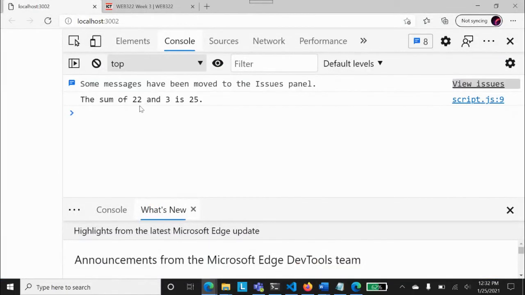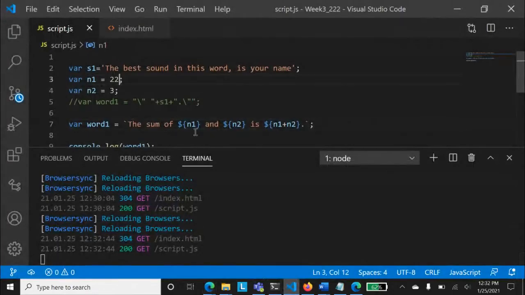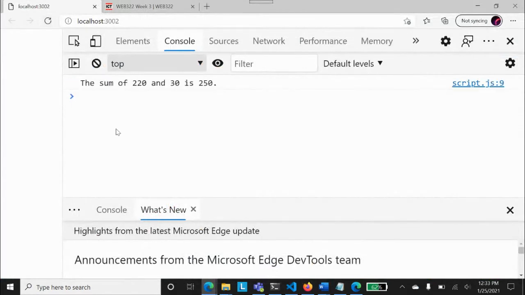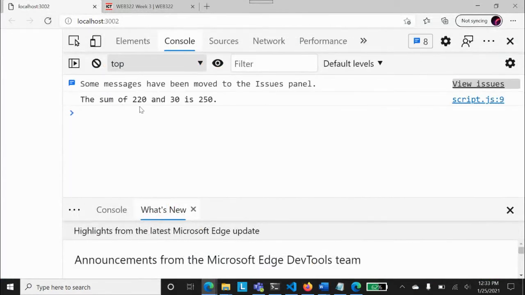You see here, Sufyan. Now what is happening is that you change the value at the top, and you don't need to change these values. Sufyan, you remember I was saying that if you are writing 2 and 3, I'll have to change these things all the time as well. So what you do is you just go and I write 220, and instead of 3 I'm writing 30. I'm just changing the values and running it, and you are getting the most updated output. The sum of 220 plus 30 is 250.